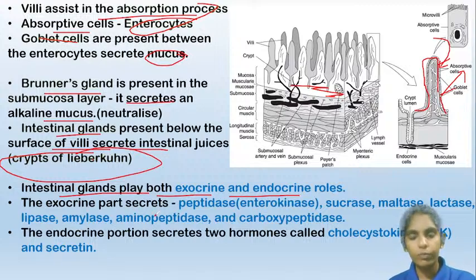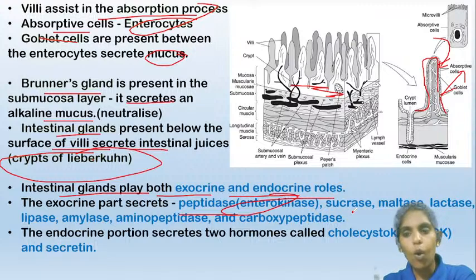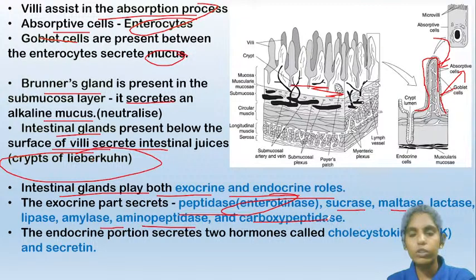The exocrine part will secrete the peptidases, that is, the enterokinase enzyme, which will activate certain inactive enzymes present in the pancreatic juice. And it also contains sucrase, maltase, lactase, lipase, amylase, aminopeptidase, and carboxypeptidase. So these are the different enzymes which will assist in digesting the macromolecules.